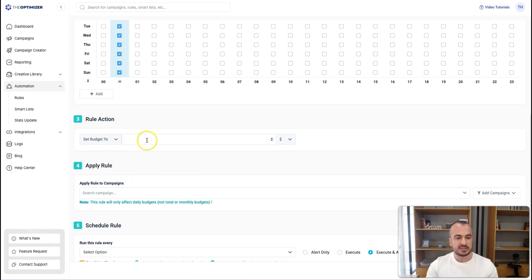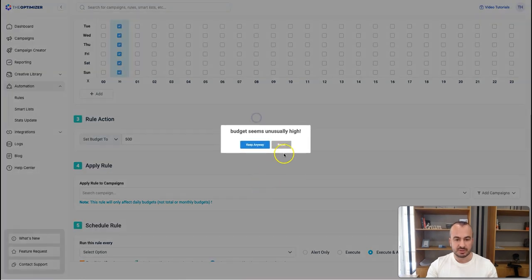In this case, let's say, for example, for a couple of our use cases that we discussed in the video introduction, we want to set the budget to a fixed value and make sure that when the campaign restarts for the next day, they restart from a known baseline. In this case, it is pretty simple. The action here will be set budget to, let's say, 500, if that's our budget.